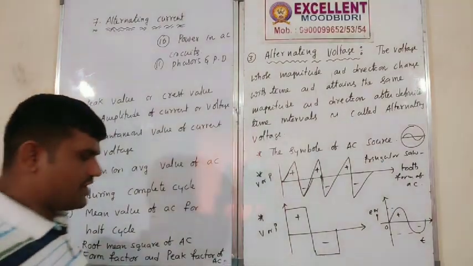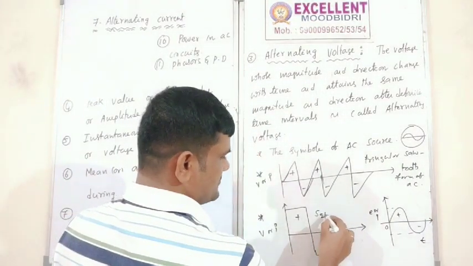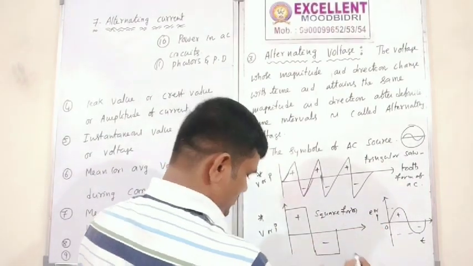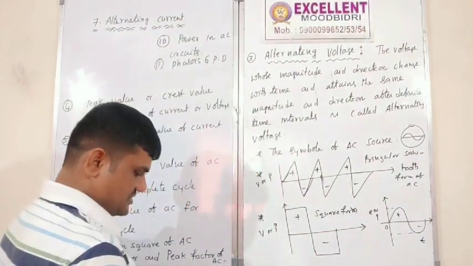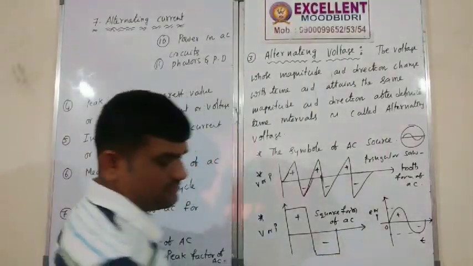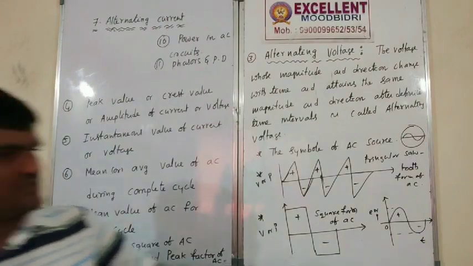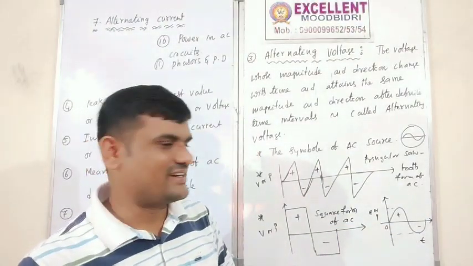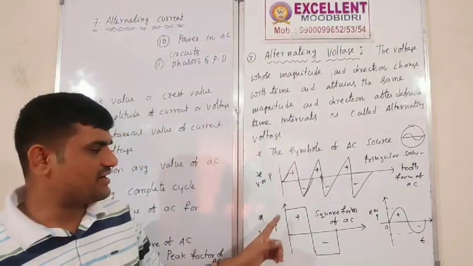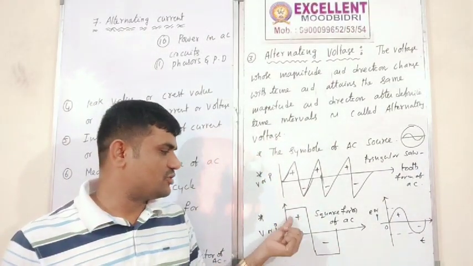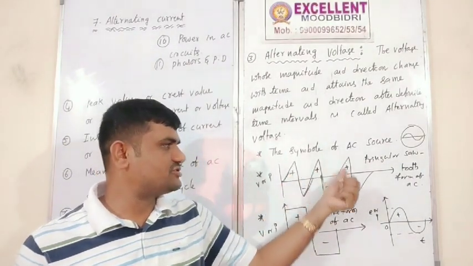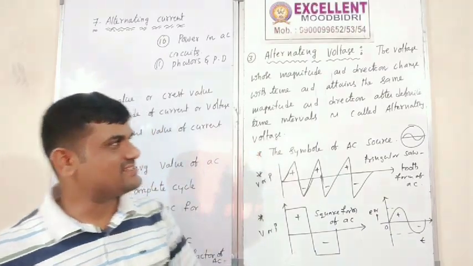Similarly, this one is the square form of AC. Okay? This is the sinusoidal function, the sine wave. This is the alternating current symbol. And we can represent a square shape: this is positive, this is negative, positive, negative, positive, negative, like that.